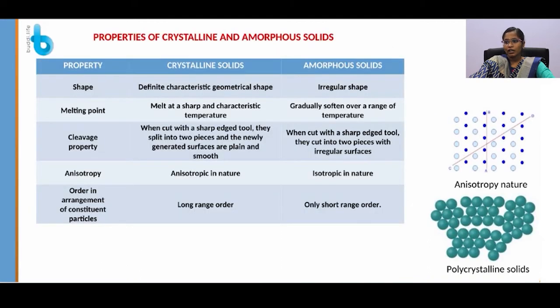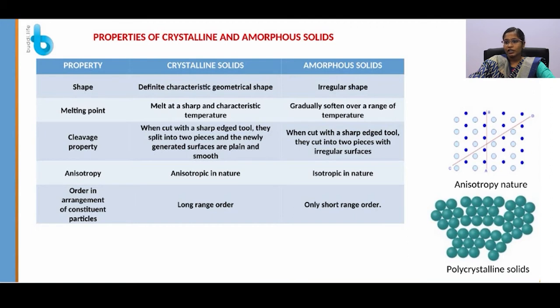Let us see the properties of these solids. We saw that the crystalline solids have a definite pattern of arrangement, so we are able to predict the geometry of the crystalline solid. Whereas in amorphous solids, the particles are arranged in an indefinite pattern, so we cannot predict its geometry.